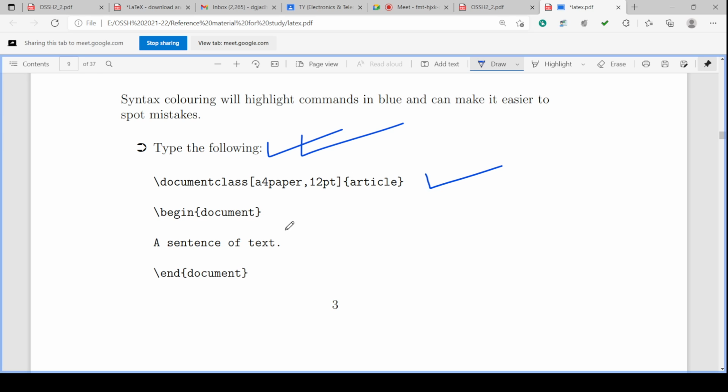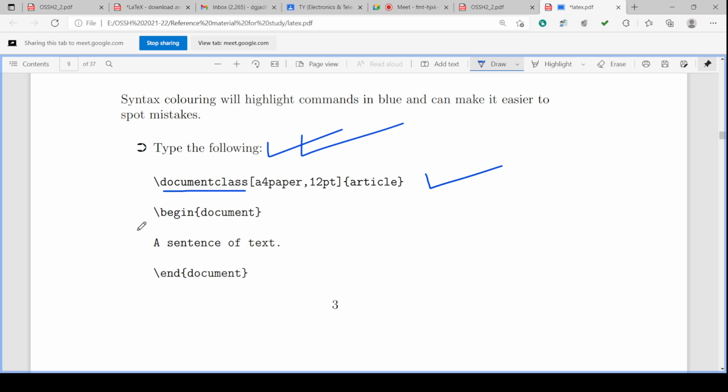So backslash documentclass is the first command. Backslash means this, backslash. So in square brackets you have to mention a4paper, that paper is A4 size, then comma 12pt, that is the font size is 12 point, and the class of the document is article. In curly brackets you are writing article.